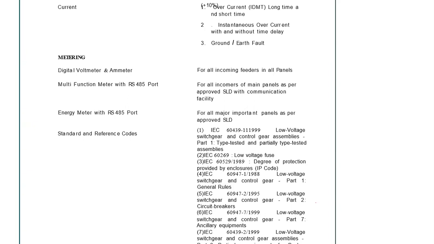This particular assembly is tested as mentioned in IEC 61439 part 1 and part 2. There are some 34 tests which are conducted on this assembly of the panel, and if it is passed, then this particular section is applicable for designing of further panels.